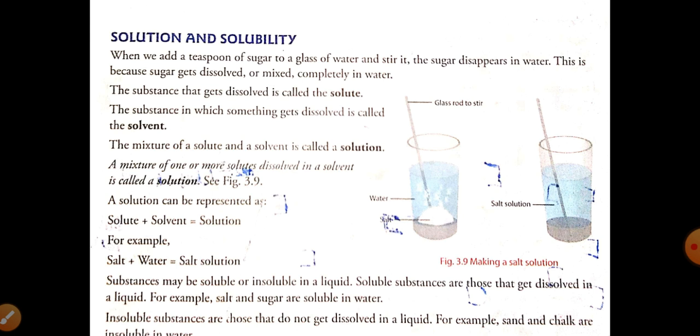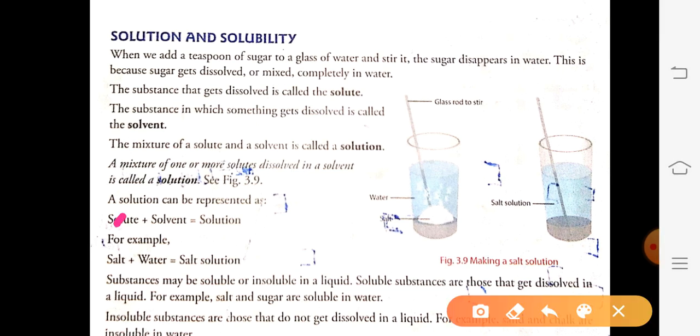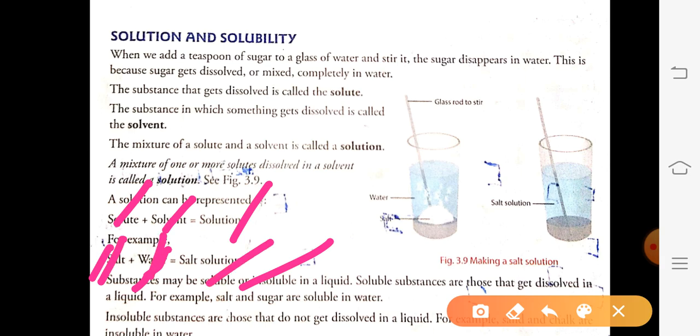How can you represent this as an equation? Solute plus solvent equals solution, as we have done in the activity. Salt plus water forms a salt solution, or in our activity, sugar plus water is called a sugar solution.